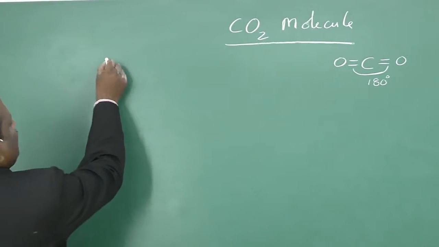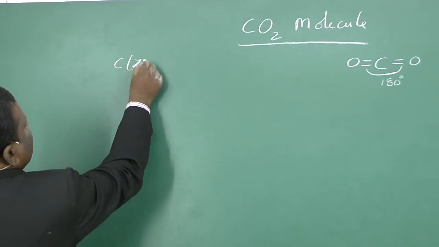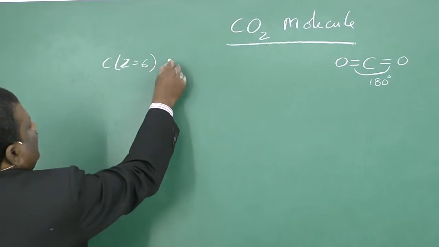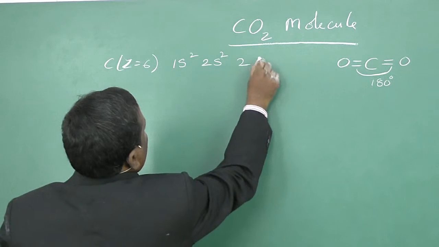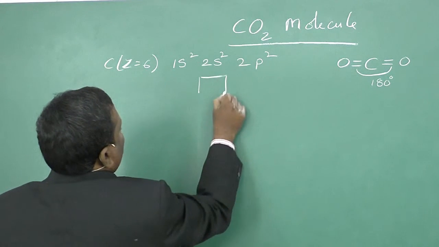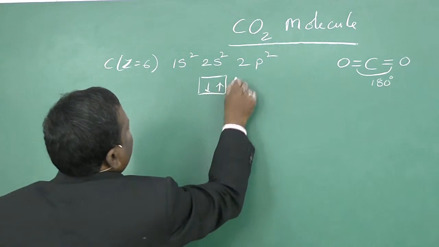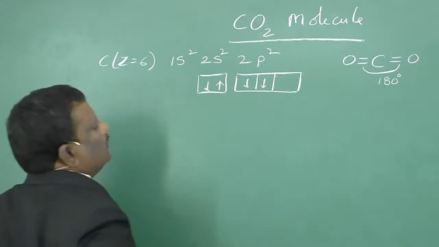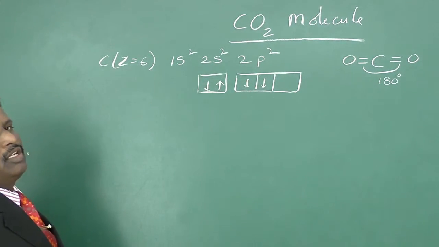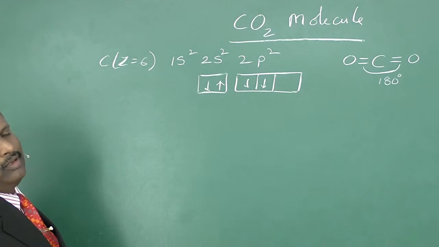Now, the carbon electronic configuration, Z is equal to 6. In its ground state, it is 1s2, 2s2, 2p2. That is, in the 2s orbital we have 2 electrons, and in the 2p orbital we have 2 electrons like this. That is, one empty orbital is present in the valence shell of carbon.